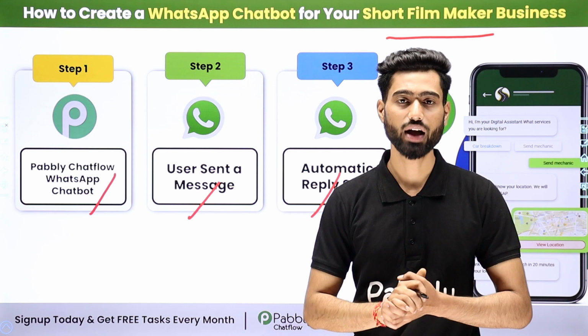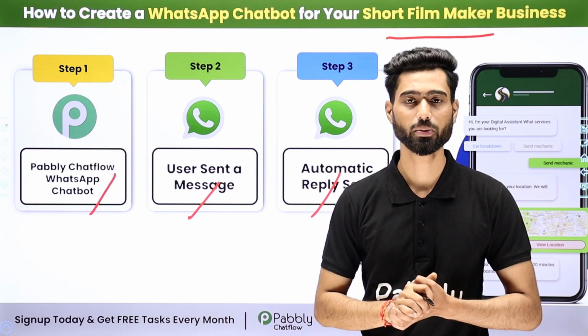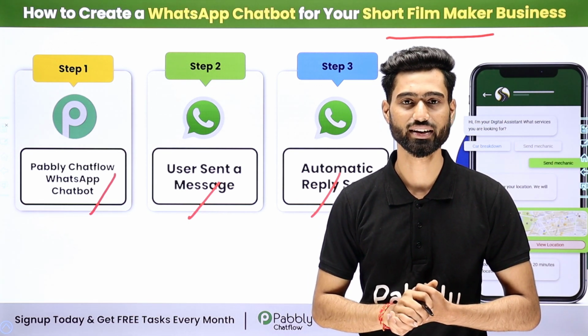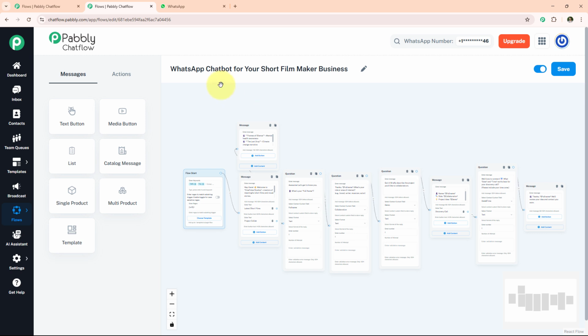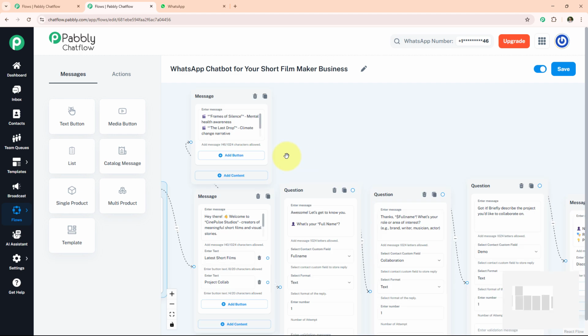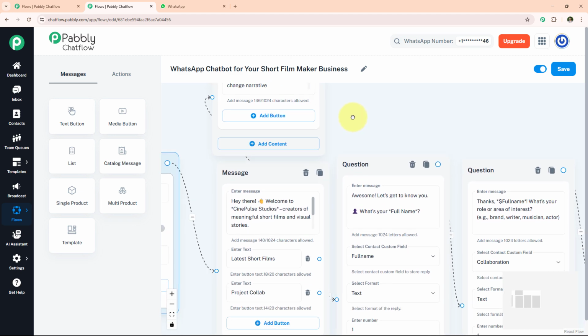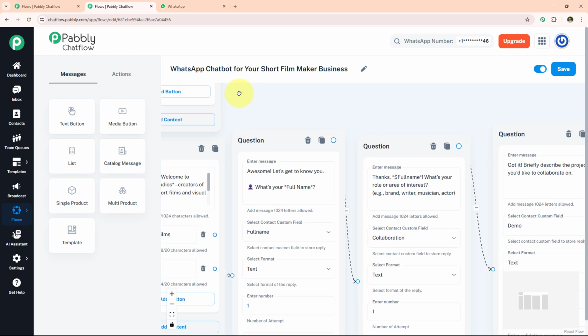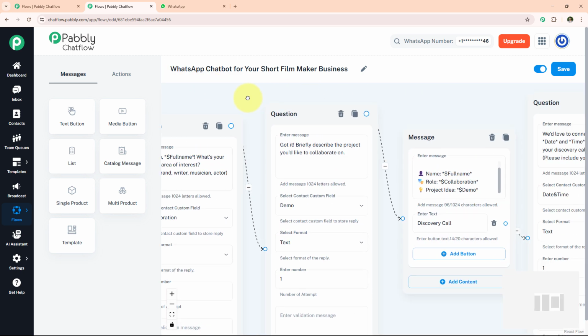Now, if you also want to learn how you can create this WhatsApp chatbot with the help of Pabbly Chatflow, let me take you to the screen. In this video, we are going to learn how to create a WhatsApp chatbot for your short filmmaker business. First of all, let me show you the chatbot that we will create with the help of Pabbly Chatflow. So this is our chatbot and we will also see how it responds.